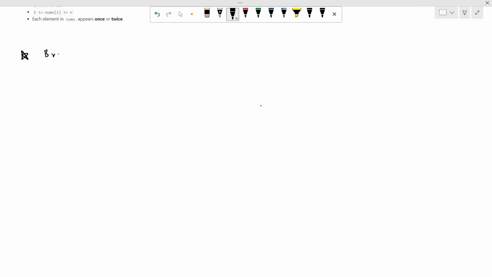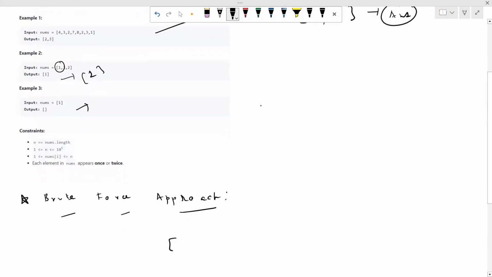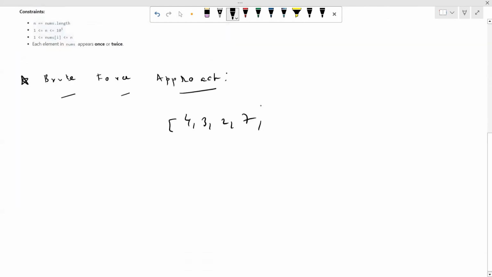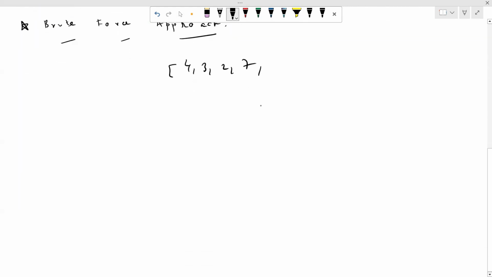First of all, let's talk about the brute force approach. Whenever there is an array in the question and we need to solve with the help of brute force approach, what comes to our mind? Just traverse over the array by following some condition, right? Let's say this is our array. Let's take this example: 4, 3, 2, 7 and 8, 2, 3, 1.